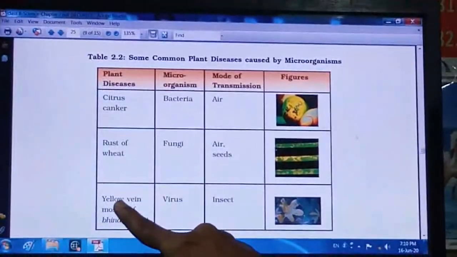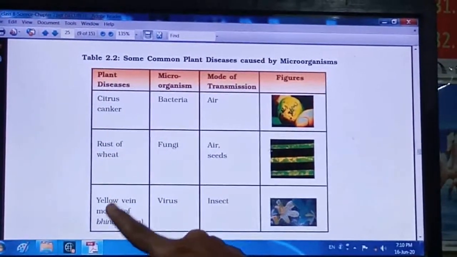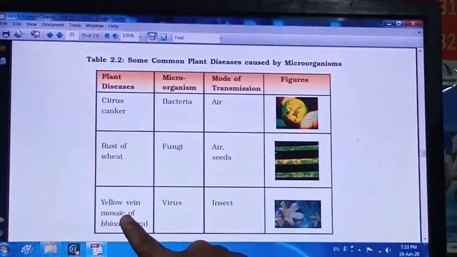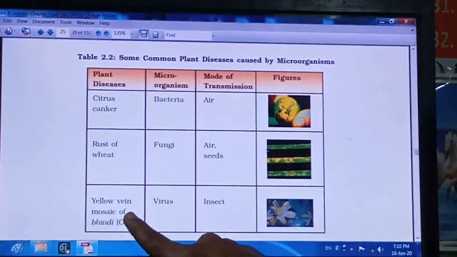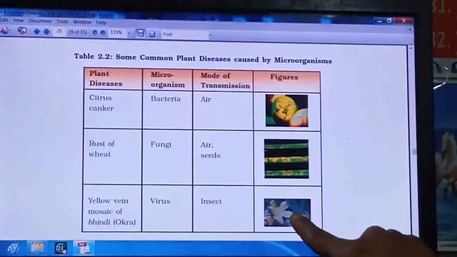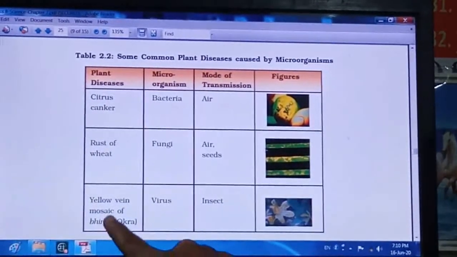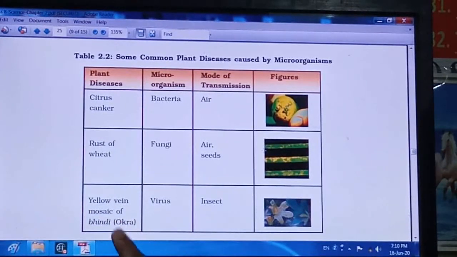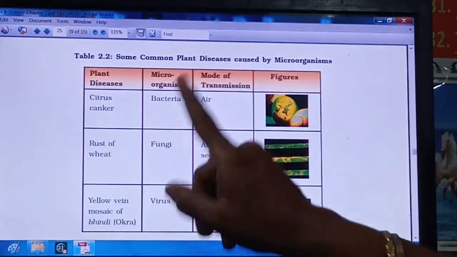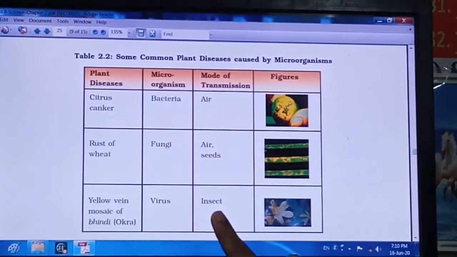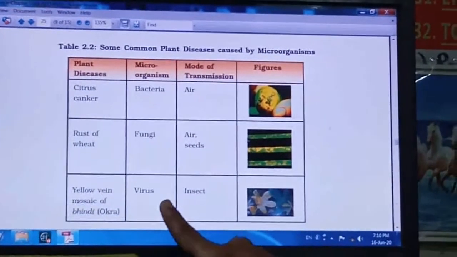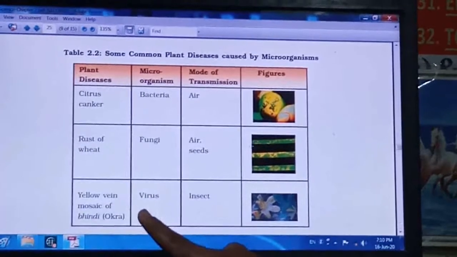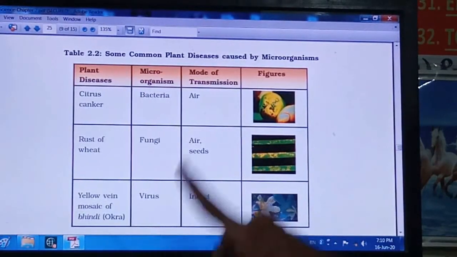All these veins become yellow in color, and they also produce a mosaic structure, an up and down structure, right? Such a mosaic structure is formed on the leaf in bhendi or lady finger, okra. This disease is caused by a virus and it is spread by an insect. So the insect carries the virus from one plant to another plant, right?